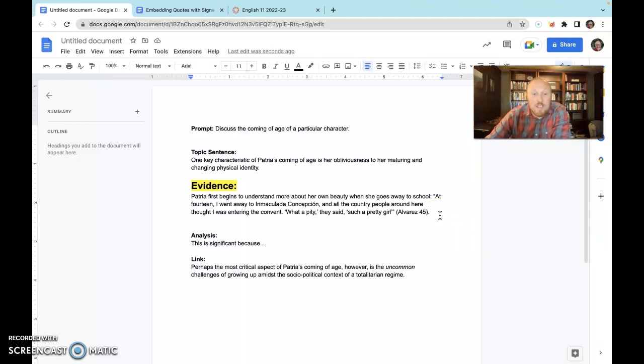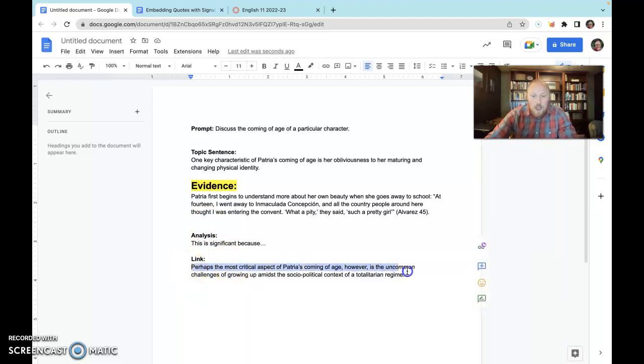And then as far as the teal paragraph goes, after the evidence, so you introduce and give the quote, then you go into analysis. So this is significant because... and you go in and explain. And then, of course, at the end of that teal paragraph, you have the link. This could be linking back to the topic sentence, to, if it's a larger paper, the thesis itself, or even transitioning to your next main idea.